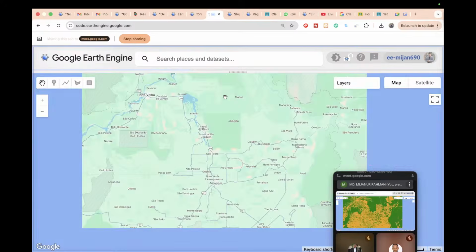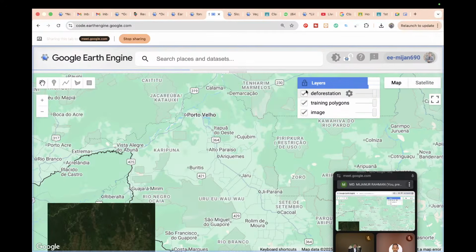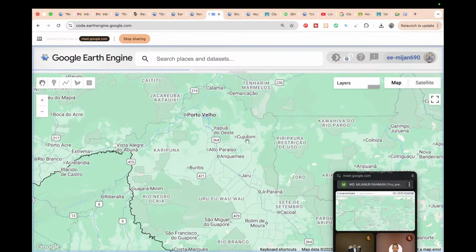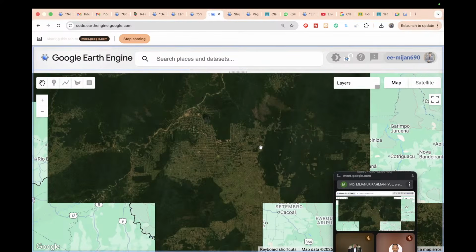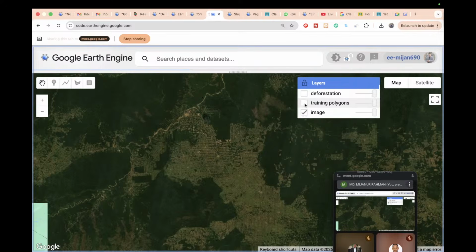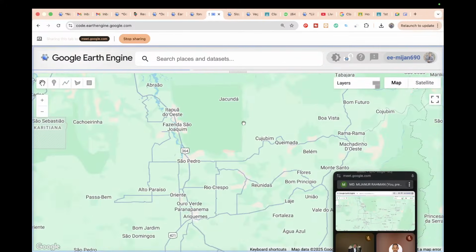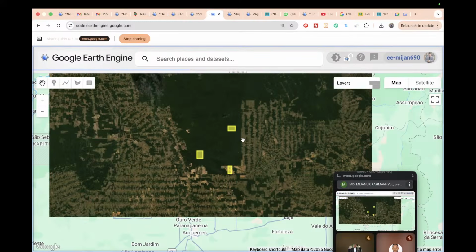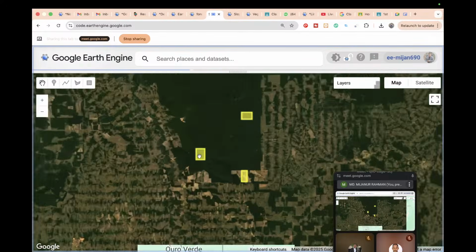So if you check, this is another code. This time we need training samples. Suppose this is my satellite imagery, Landsat surface reflectance imagery. On this imagery I have this type of training polygons, so you can see these are the training polygons, for forest area and non-forest area. So this is the training sample for the forest area.